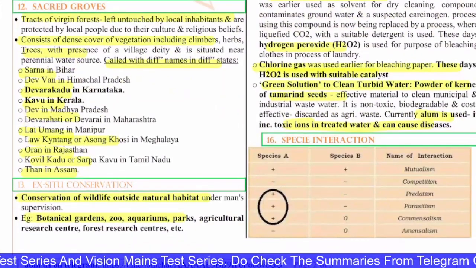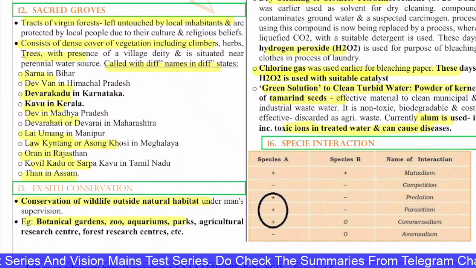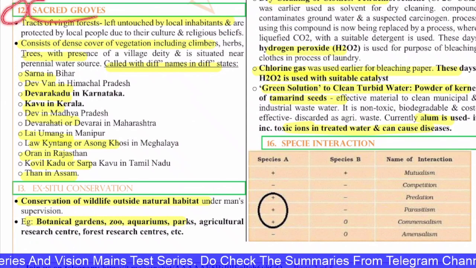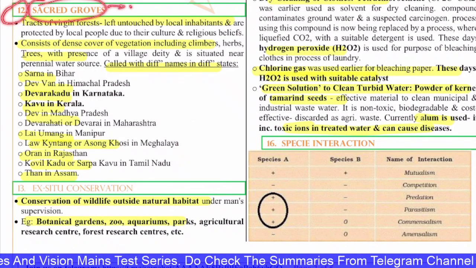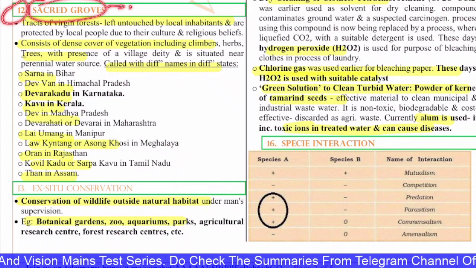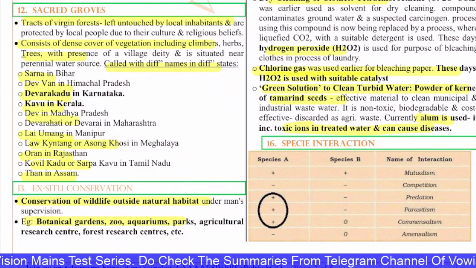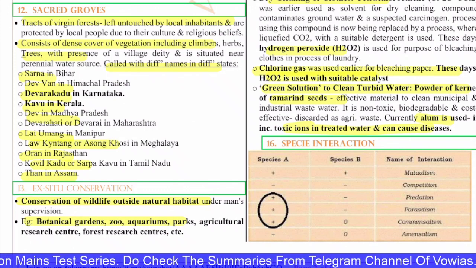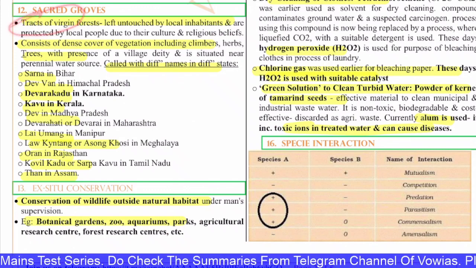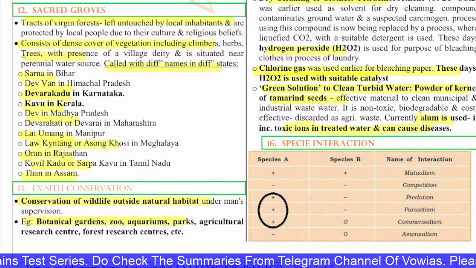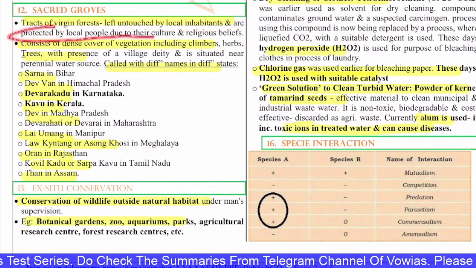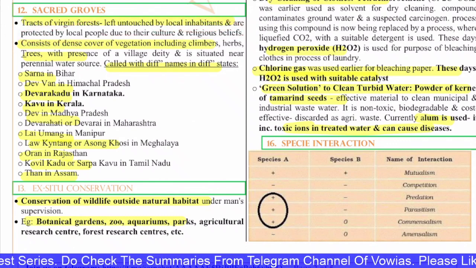Next, the 12th question is with regard to sacred groves. Sacred groves means the trees and the shrubs to which these tribes pray. These are considered very sacred and they are protected by these tribes. These are the tracts of virgin forest left untouched by the local inhabitants and are protected by the local people due to their culture and religious beliefs.